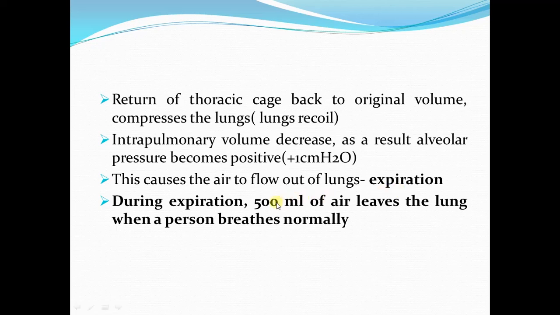Now during the process of expiration, 500 ml of air leaves the lung when a person is breathing normally. That is, the same amount of air leaves the lung that we have inhaled during inspiration. So this is the process of expiration during quiet breathing.